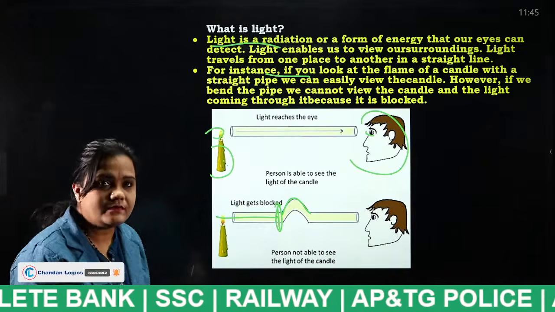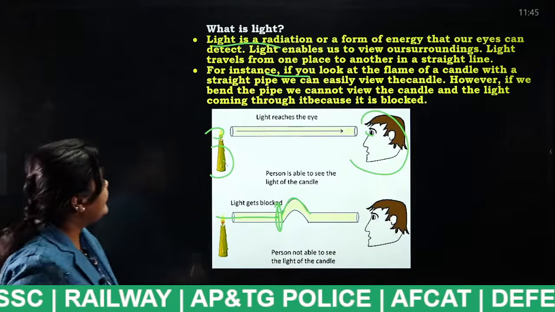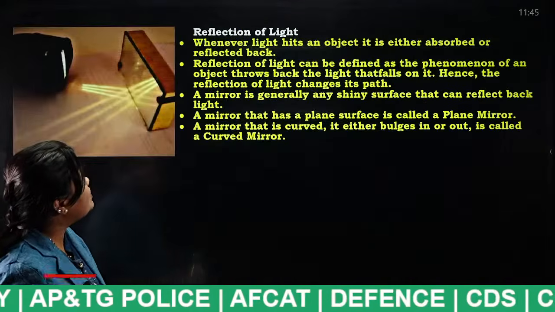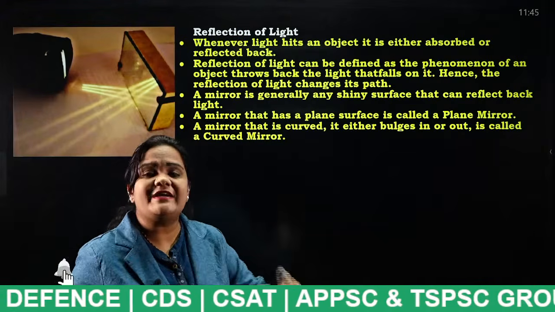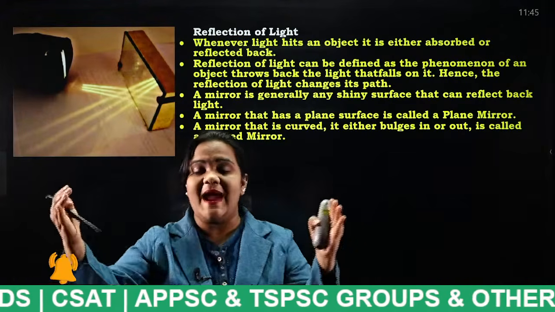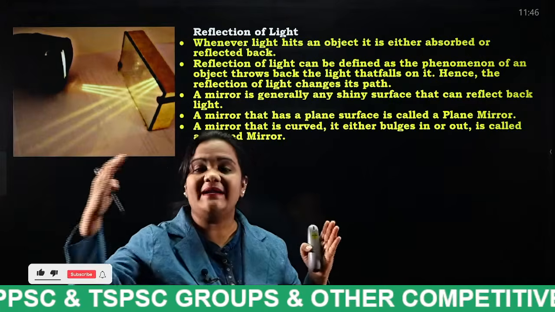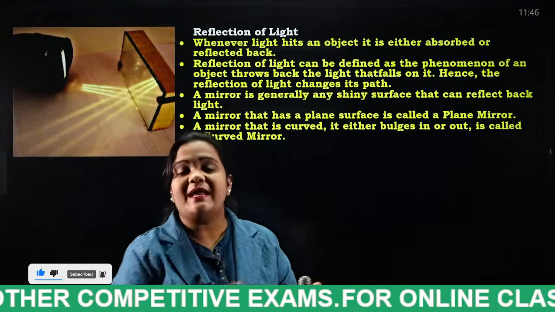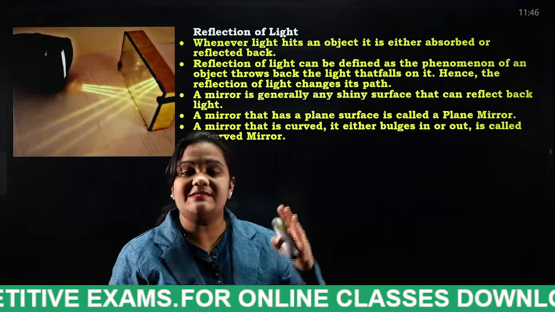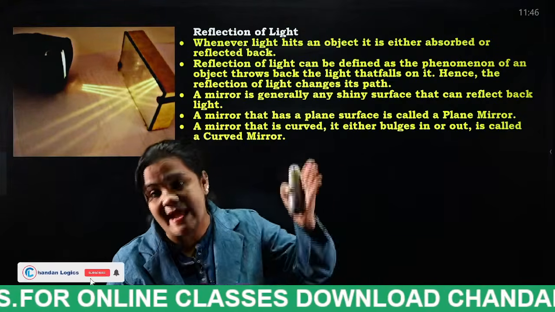Yes. Next, reflection of light. We all know very well what is reflection. Reflection is nothing but when a light ray is incident on a particular surface like a mirror, there will be reflection. That is nothing but bouncing back of the same image.